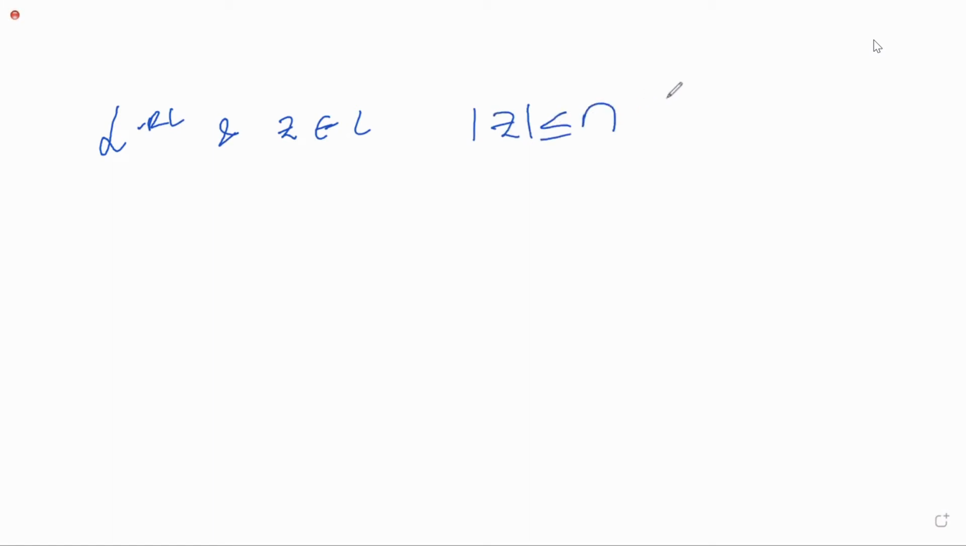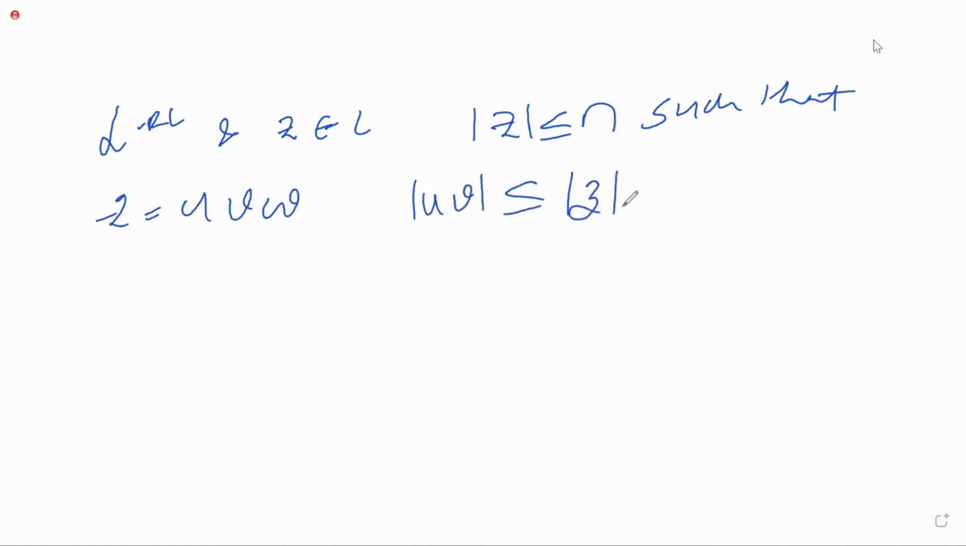is greater than or equal to N, such that Z is equal to UVW. If we write the given string in the format of UVW, then modulus of UV is less than or equal to N, and V is not equal to 0. This is the theorem for pumping lemma. Why we use it: pumping lemma is a tool which is used to prove the given language is non-regular. I'll give you one example, then you'll get to know what pumping lemma is.